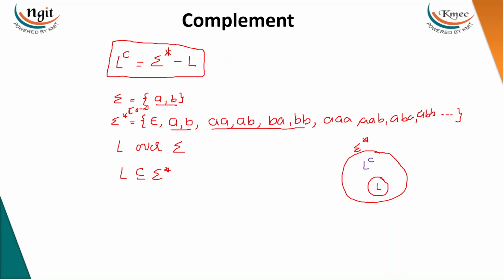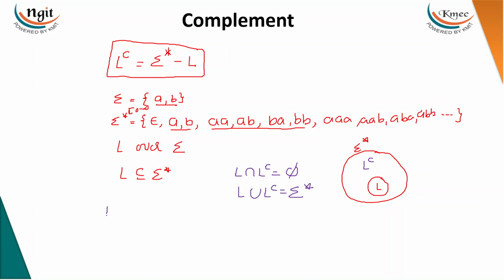If something is in the language, it must not be in the complement, and if something is in the complement, it must not be in the language. So I can conclude that L intersection L complement is the empty set. If a string is not in L, it must be in the complement, and if a string is not in the complement, it must be in L. So any string over A, B must be in either L or L complement. Then I can conclude that L union L complement is sigma star.